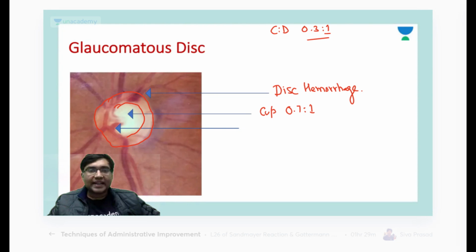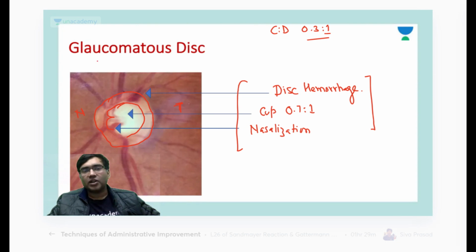Another thing which you are getting here is vessels going nasally. This is the temporal side and this is the nasal side. So vessels are going more nasally here. I call it nasalization of vessels. So all of these are the features of glaucoma.